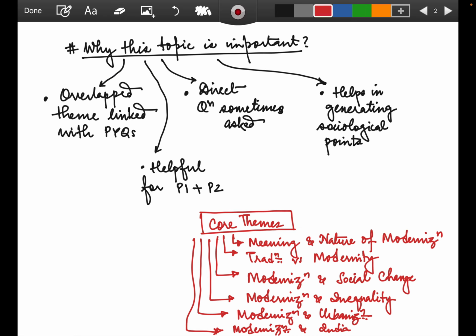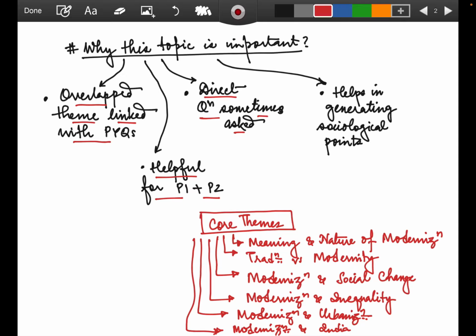Coming to the next slide, we have why this topic is important. I just talked about the overlapped theme linked with PYQs. This is helpful for paper 1 and paper 2 as well. Direct questions were sometimes asked, around 2020 and before.